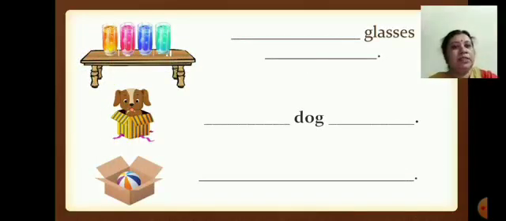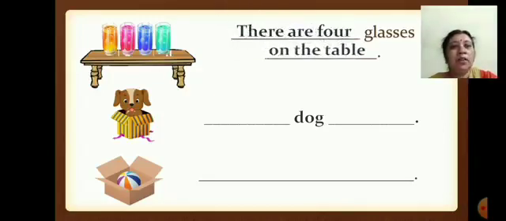Okay. See here, children. Dash glasses dash. See the picture. How many glasses? Yes, let us count. 1, 2, 3, 4. So there are 4 glasses. So what will we write here? There are 4 glasses on the table. Where are the glasses? On the table. So we will read the sentence again. There are 4 glasses on the table.